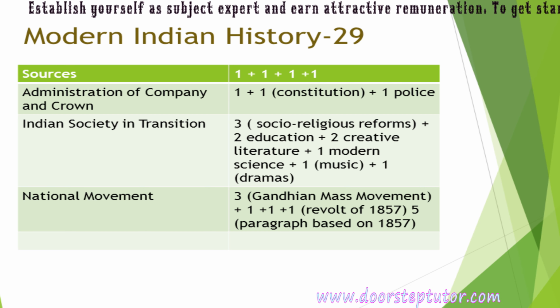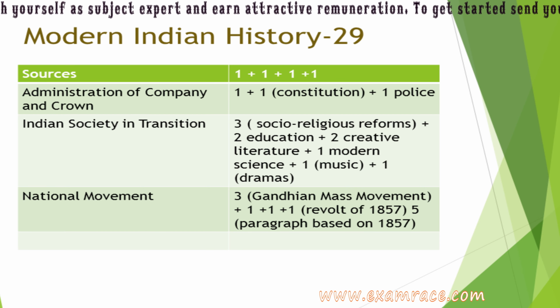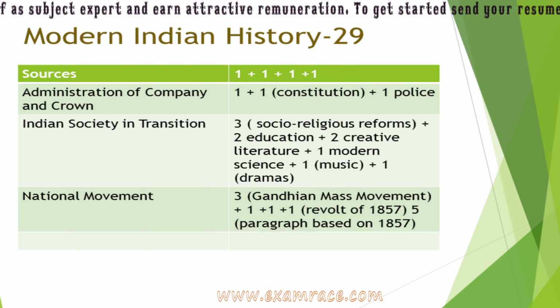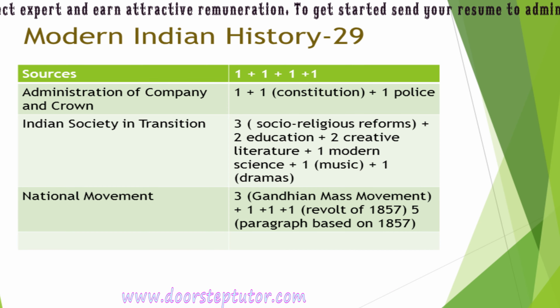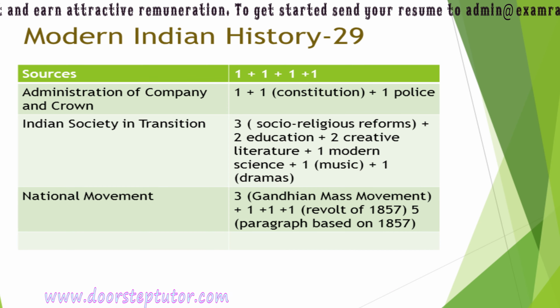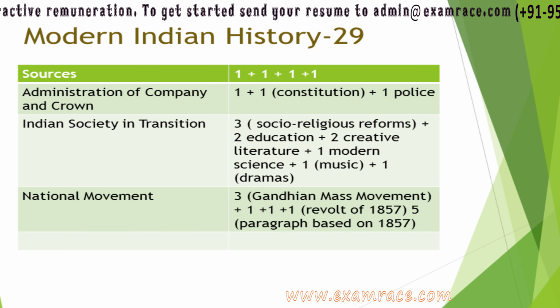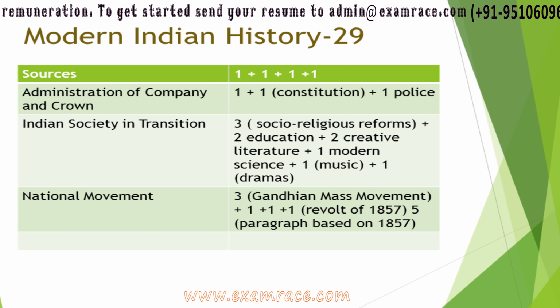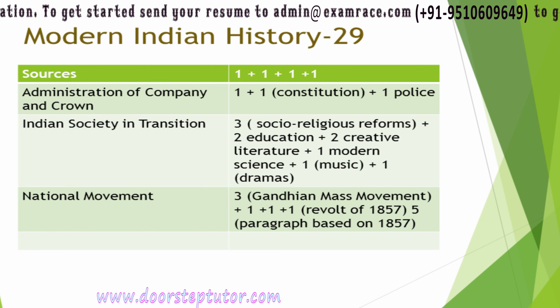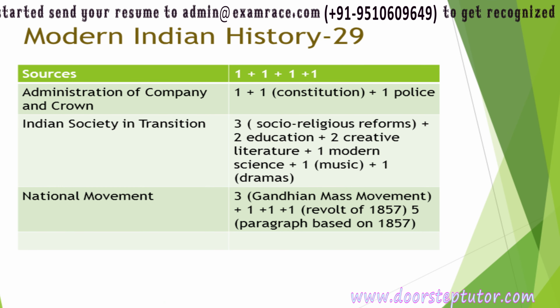Then there was a question related to social legislations passed by the Britishers. This was again a chronological question. The paragraph asked from the modern Indian history was from revolt of 1857, and this was pretty easy.